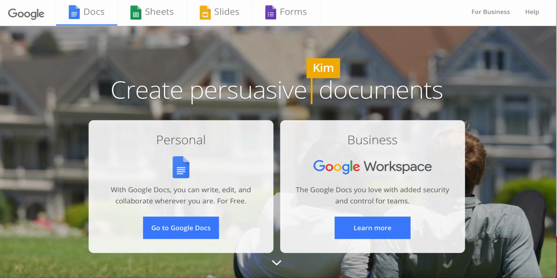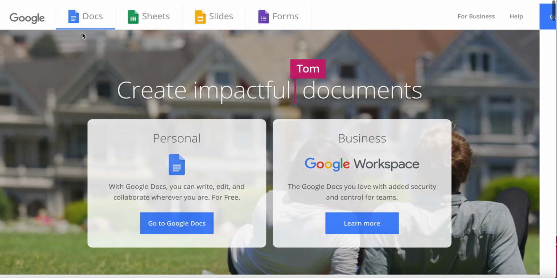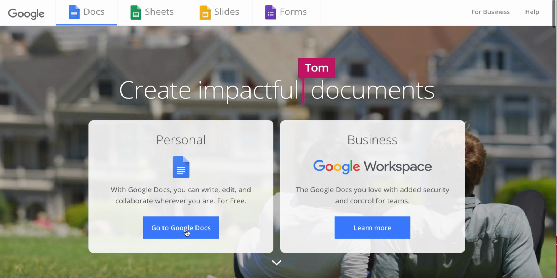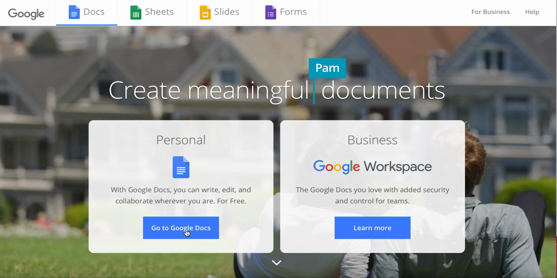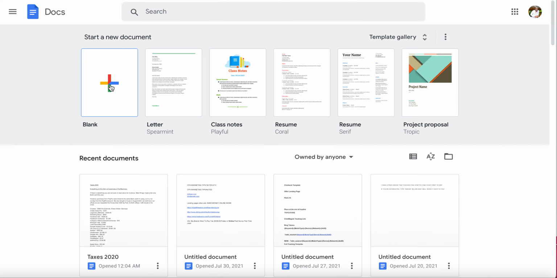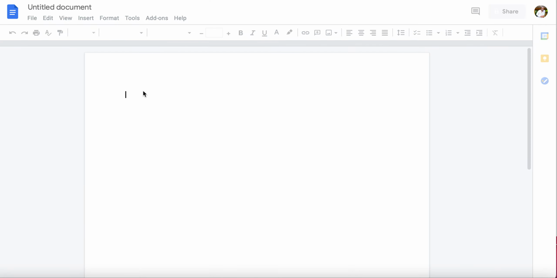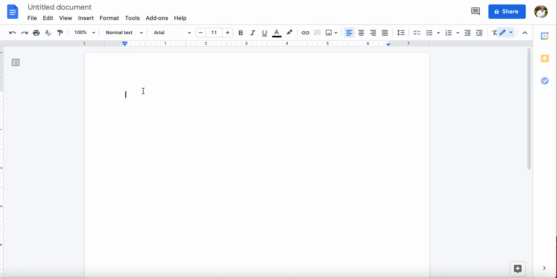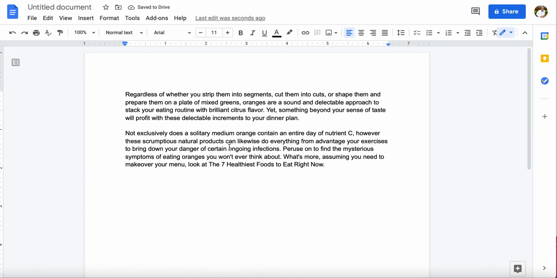So if you go to google.com/docs, you can use this tool, and it is absolutely free to do what I'm about to do. So we're going to click on it right here where it says blank. We go to the blank, and you want to copy the entire article, copy and paste it here. Now, once you do that and you go through and you edit what you have to edit and tweak what you need to tweak, because as I said to you before, there are going to be errors.